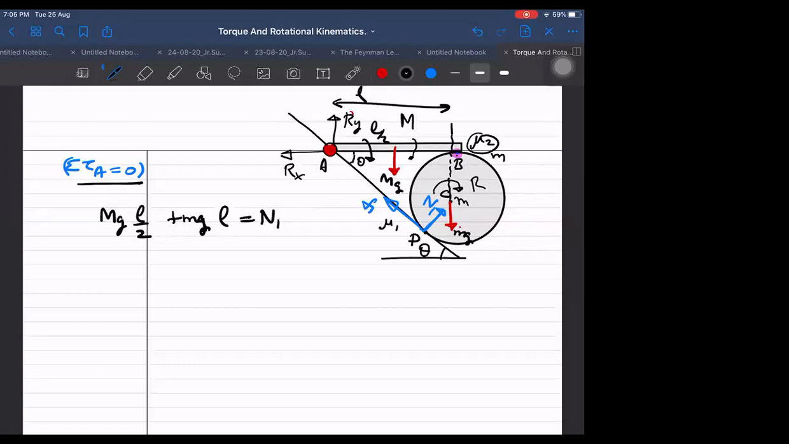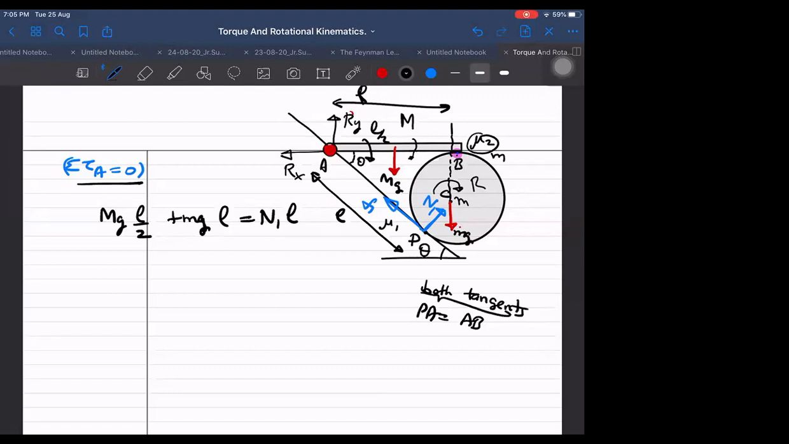So the normal will be in the opposite direction. N1 into L into sin theta, or N1 into L cos theta? No. N1 is tangent, directly N1 into L only, in the perpendicular direction. Two tangents are the same length. This is L length, then the other tangent also will be L length only. PA will be equal to AB because both are tangents. Both tangents are equal, right?